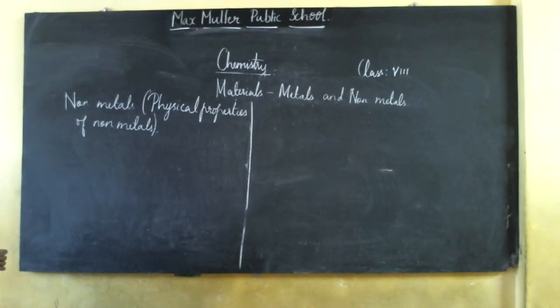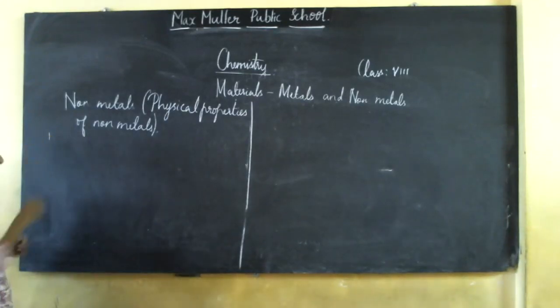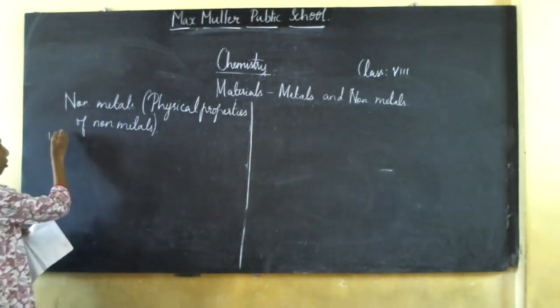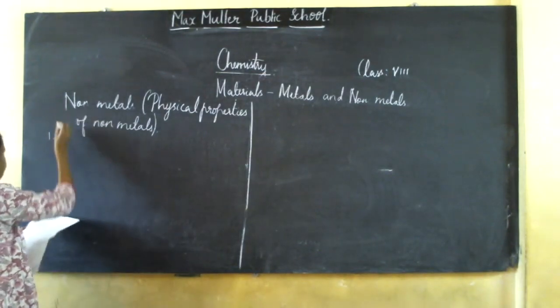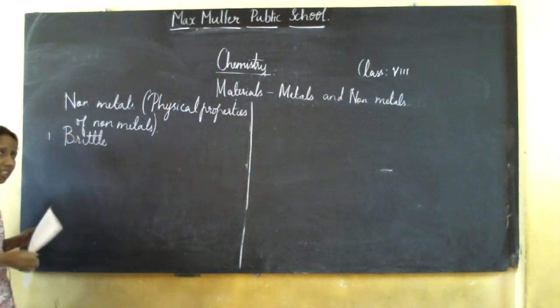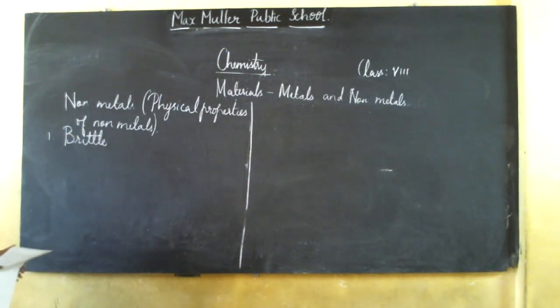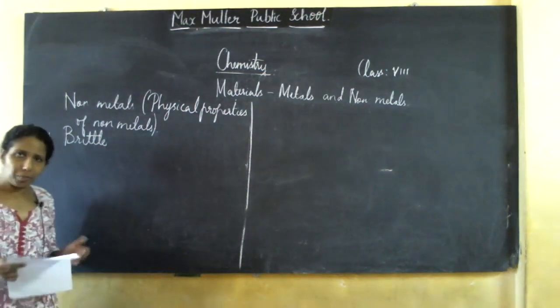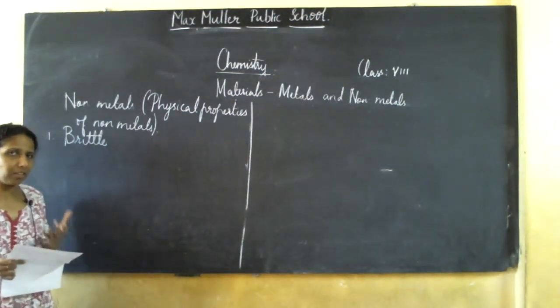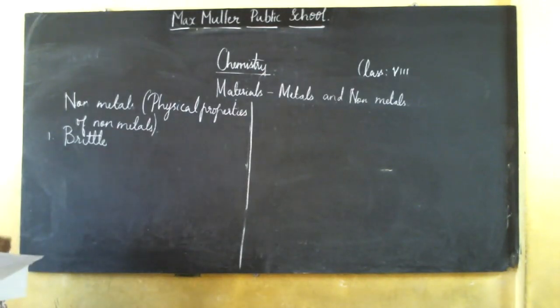Physical properties of non-metals. First, they are just the opposite of metals. For example, metals are generally hard, whereas non-metals are brittle. Brittle means they break easily. For example, coal, which you know, contains carbon, and sulfur, which is yellow in color.